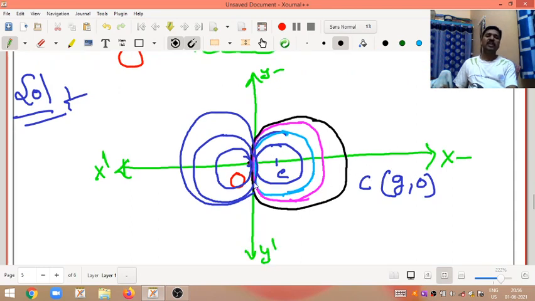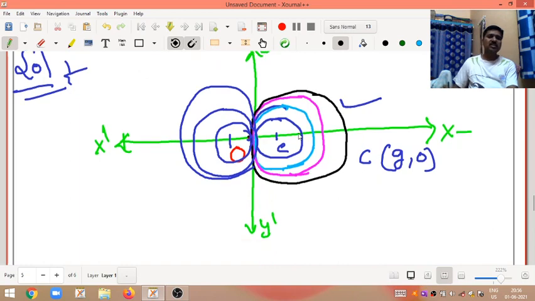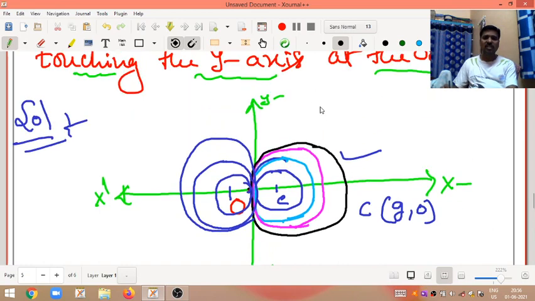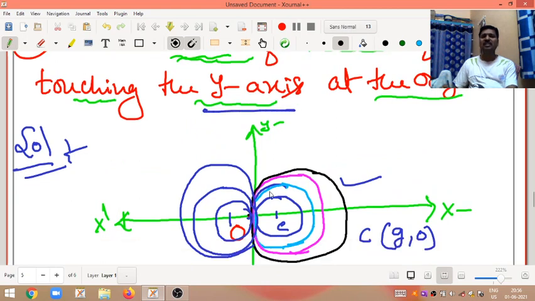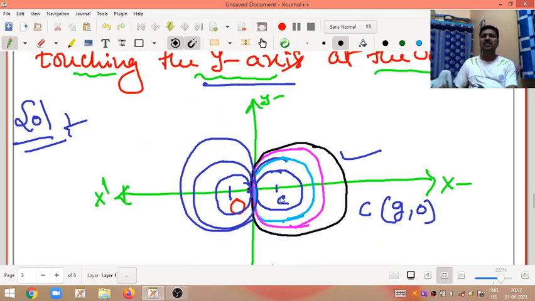Here the center would be minus g comma 0. That's why I am considering positive centers. I hope you all understood this. The system of circles touching the y-axis at the origin: see here, these circles touch the y-axis at the origin.